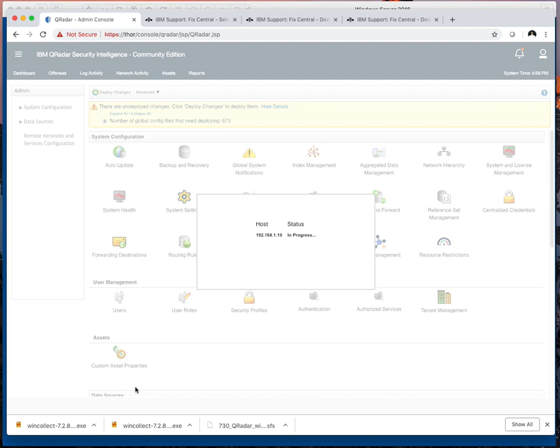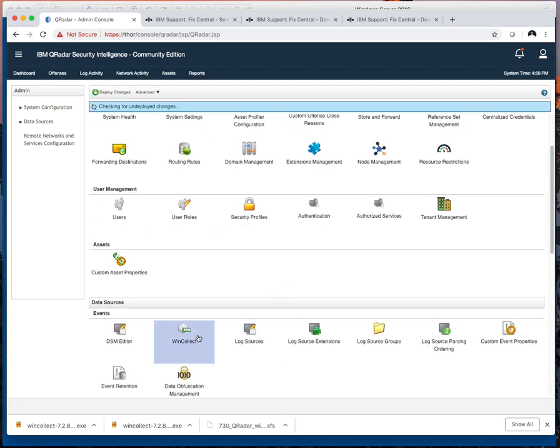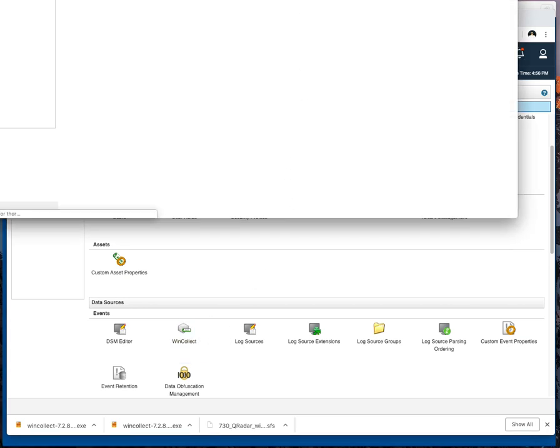Okay, that's looking all good. We're going to click on WinCollect. It's going to open a new tab.